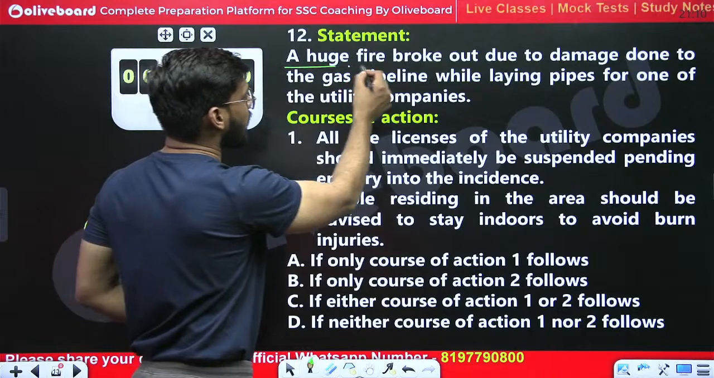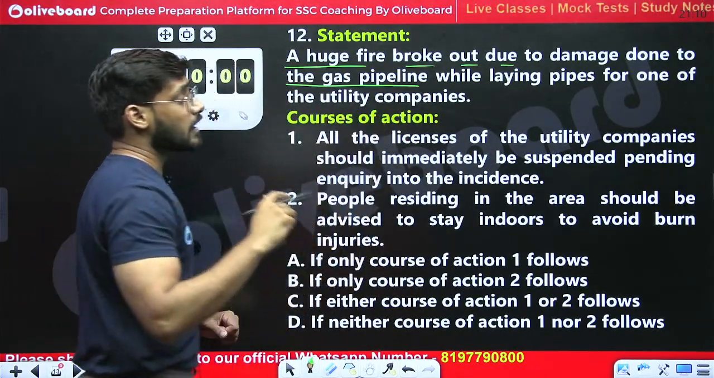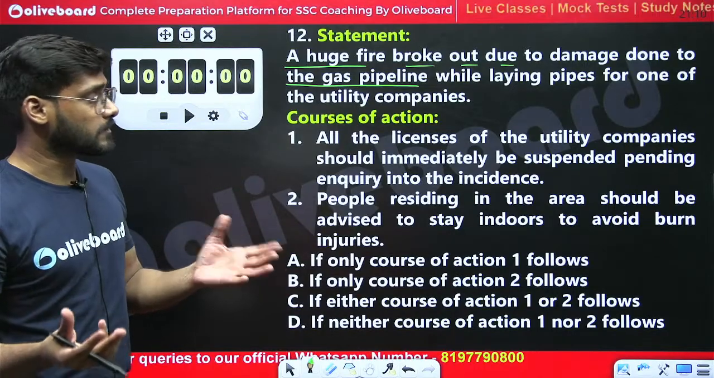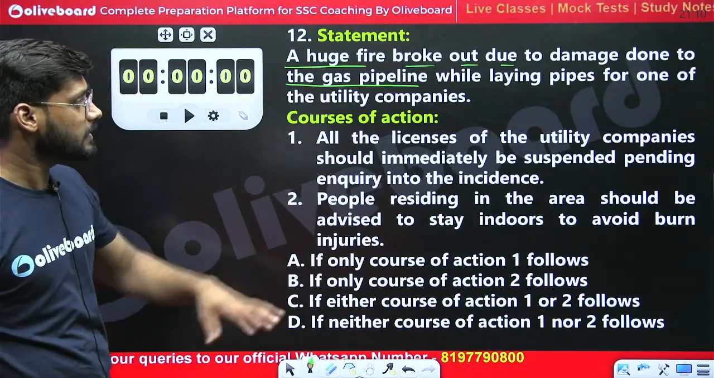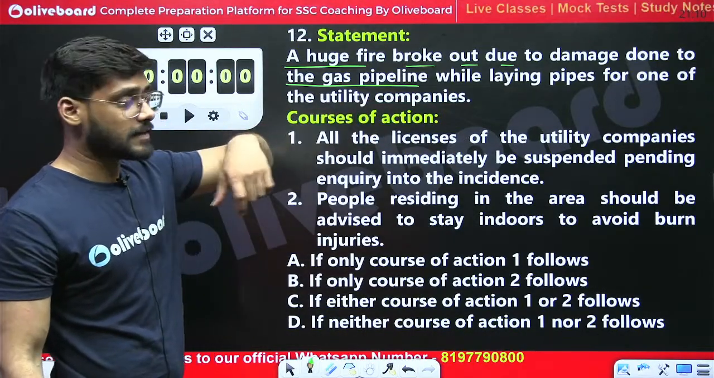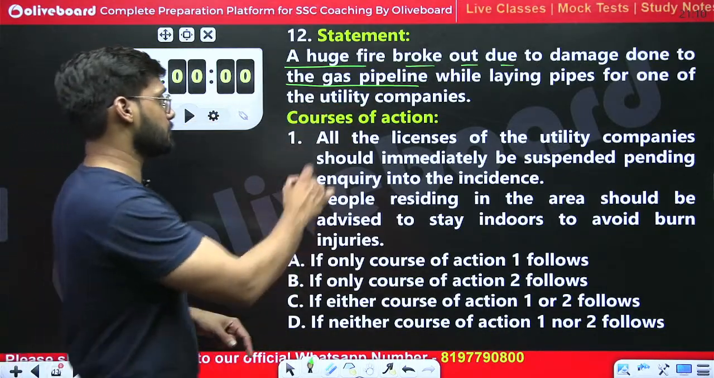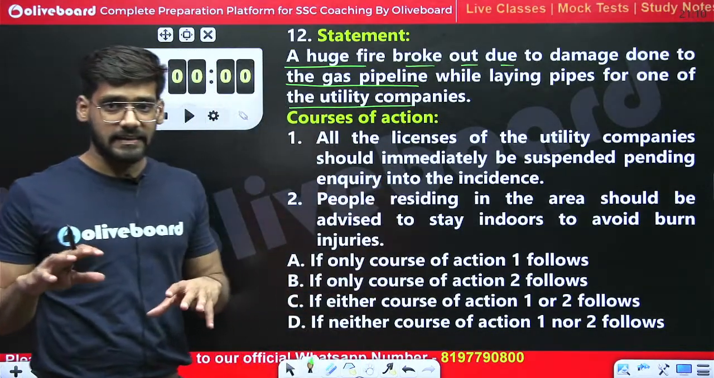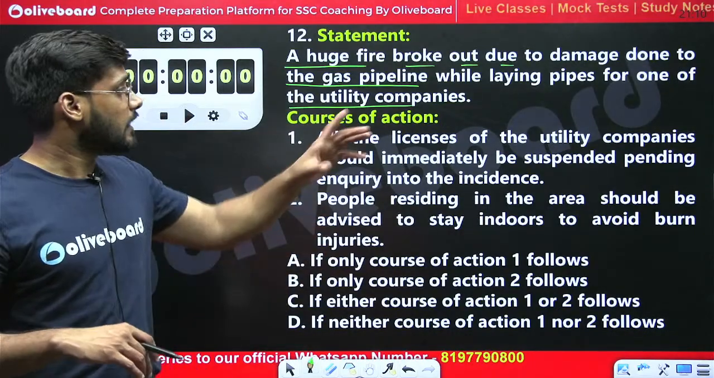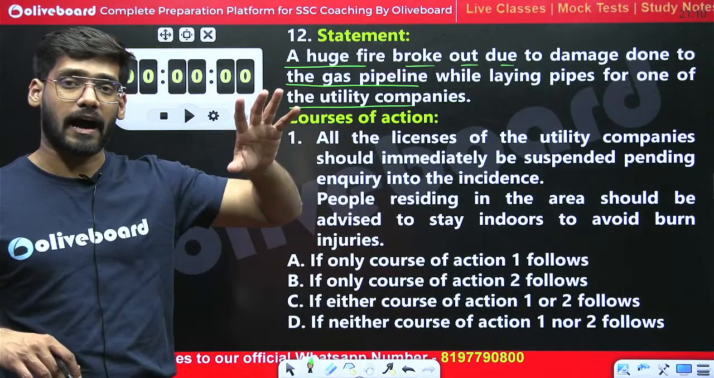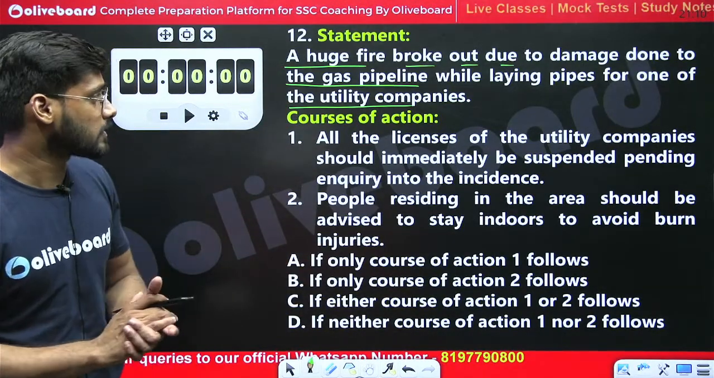A huge fire broke out due to damage done to the gas pipeline. A huge fire broke out. Broke out means a huge fire erupted, that came out. A huge fire erupted due to the damage done to the gas pipeline while laying pipes for one of the utility companies. While laying the pipes, a pipeline has been damaged, and while that pipeline was damaged, a huge fire erupted, a huge fire broke out, right?